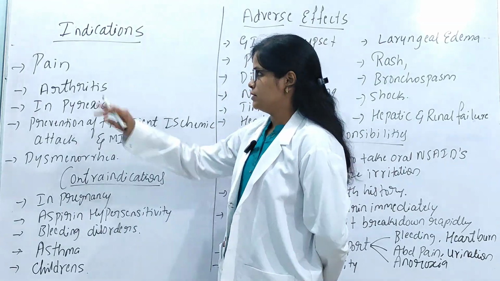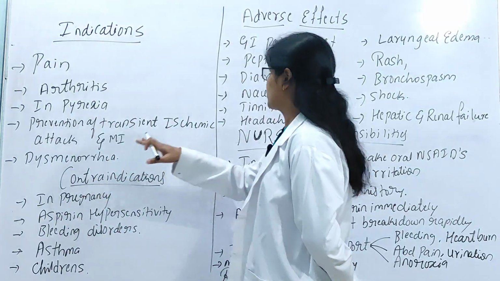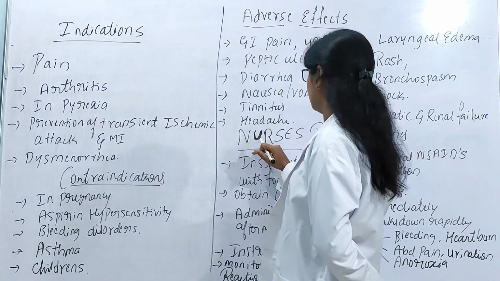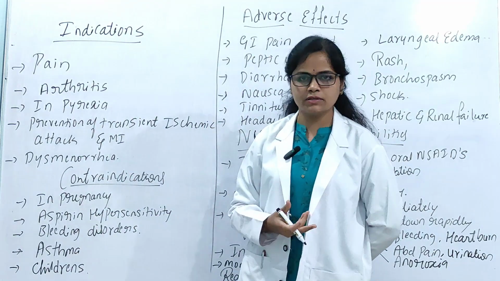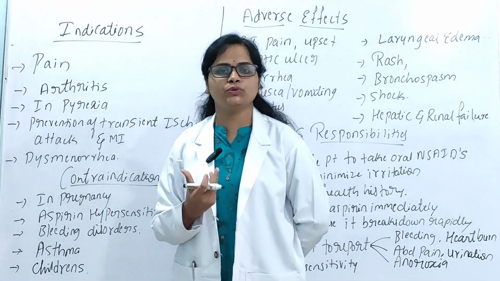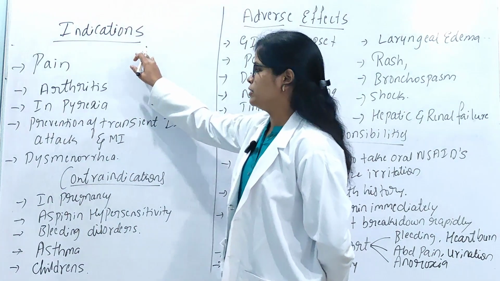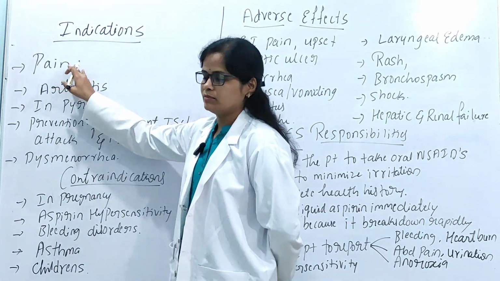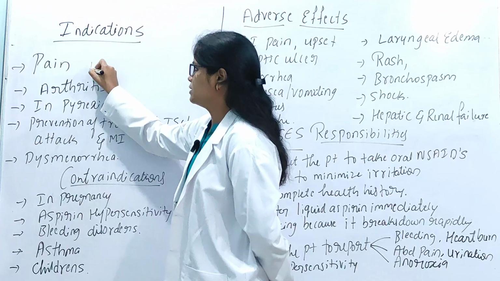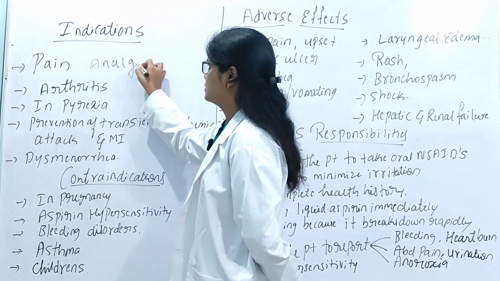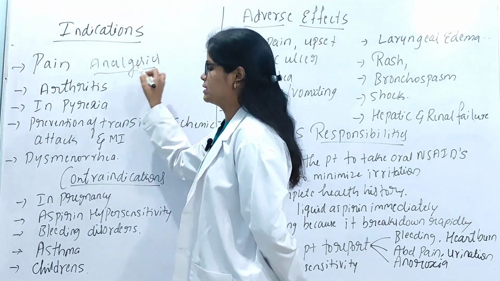Next we'll see the indications, contraindications, adverse effects and nurse's responsibilities. Indication means the condition in which we should use the drugs. So, to reduce pain: the drugs used to treat pain are analgesics. And also arthritis.